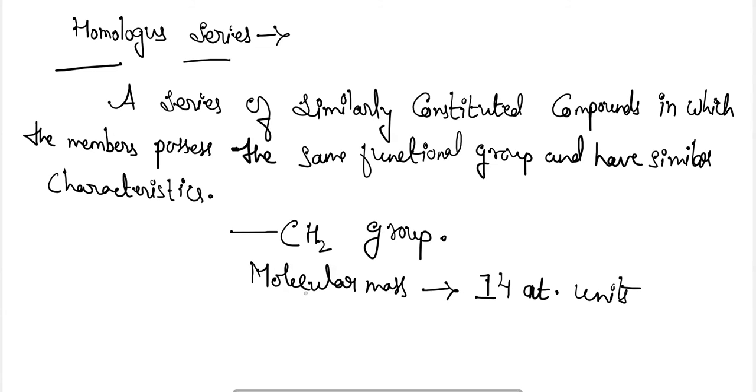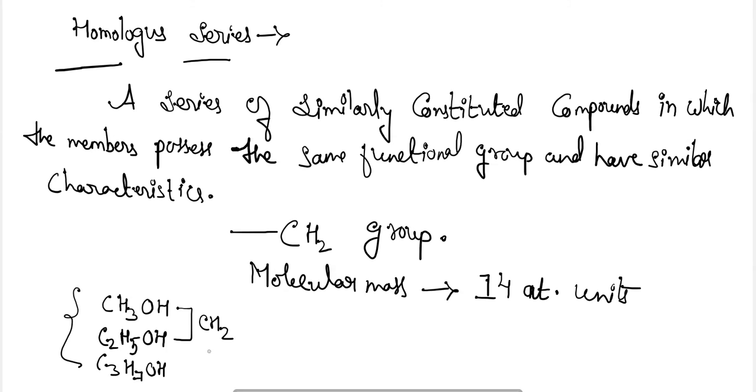So for example, here we can take for alcohols CH3OH, C2H5OH, C3H7OH. Okay, so here we will see that when we are increasing the number of carbon atoms, each member differs by a CH2 group. In each member, one CH2 group has been added. So this is forming a homologous series.